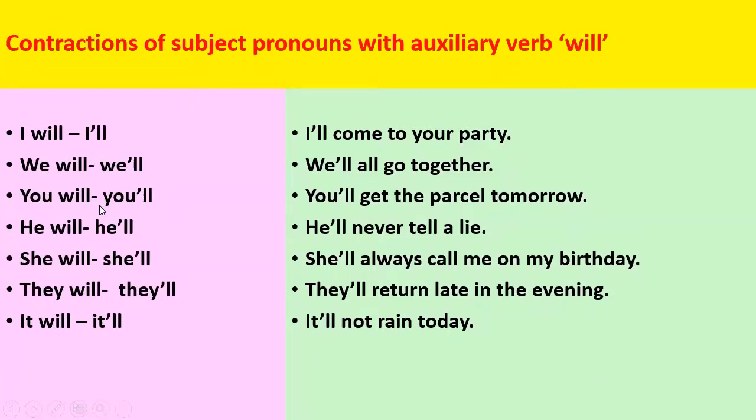Then you have contractions of subject pronouns with auxiliary verb will. So you can practice this. I'll come to your birthday party. We don't say I will, we will, you will. In speaking, it becomes I'll, we'll, you'll. So practice this, and you can pause and repeat. I'll come to your party. We'll all go together.